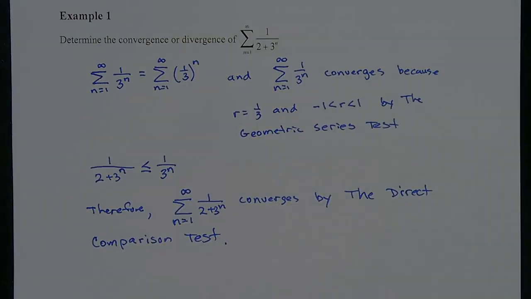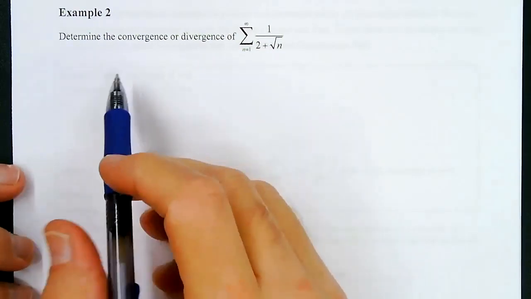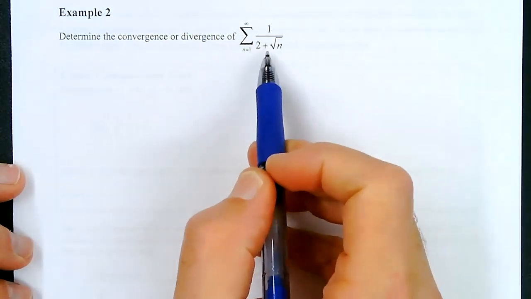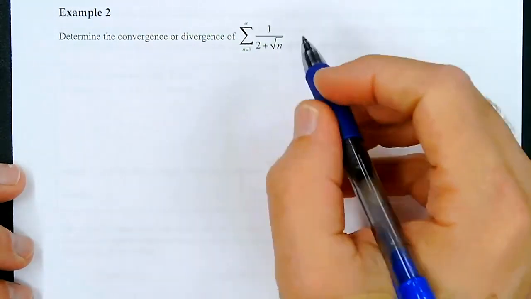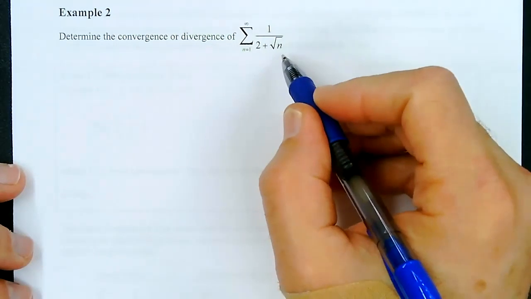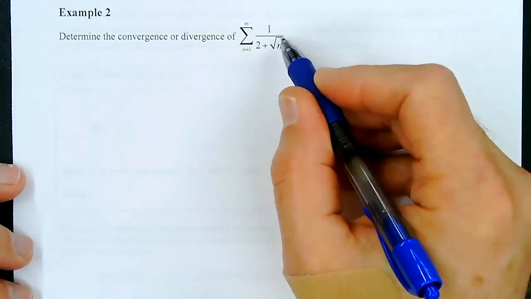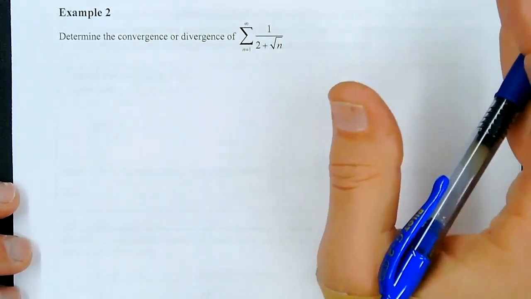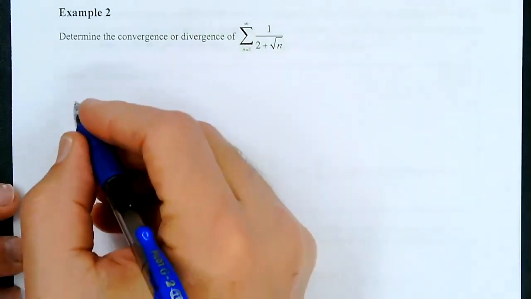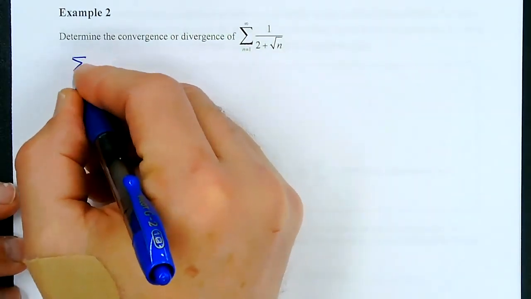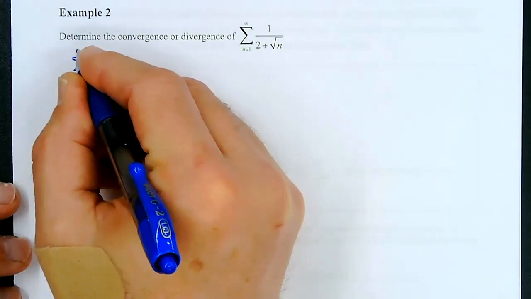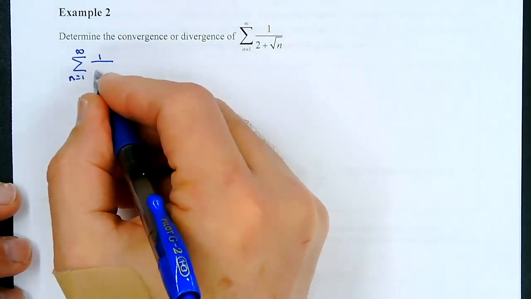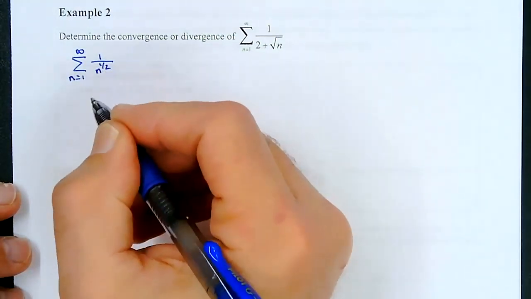All right, let's do one more. On this next problem, we want to determine the convergence or divergence of the sum from n equals 1 to infinity of 1 over 2 plus the square root of n, all right? So this kind of looks like a p-series, right? Because the square root of n is n to the 1/2 power. So let's see what happens if we try to compare this series to the sum from n equals 1 to infinity of 1 over the square root of n, which is really n to the 1/2 power, okay?